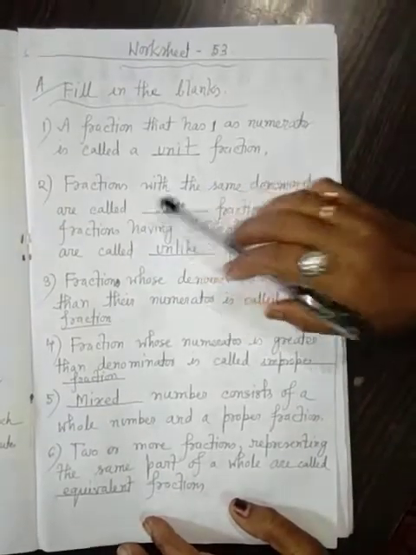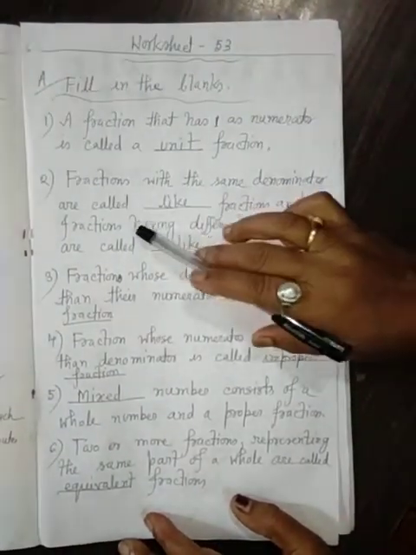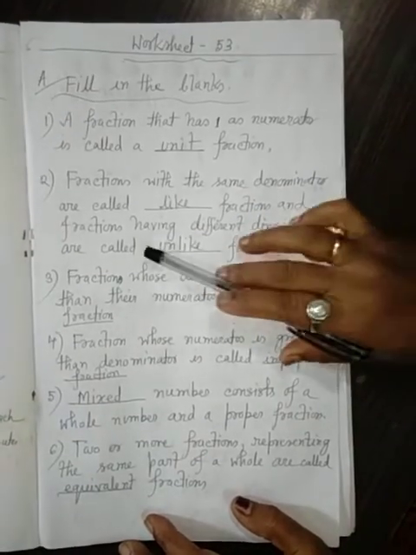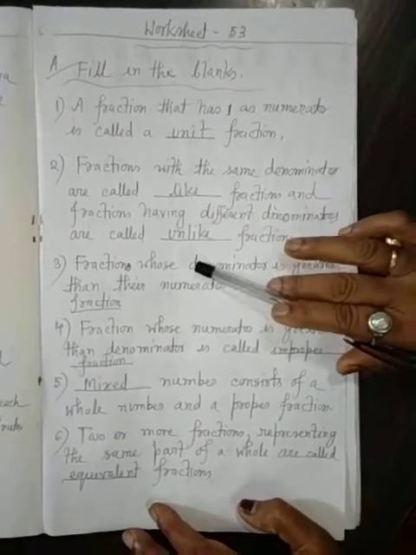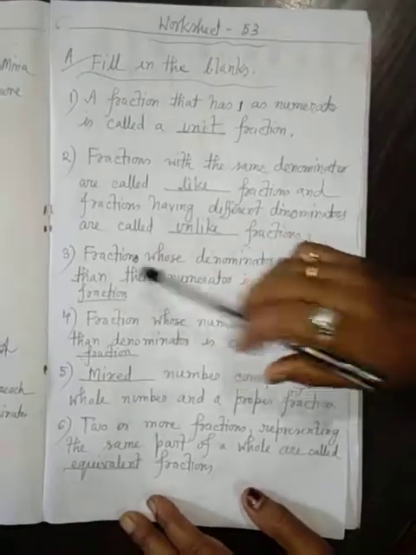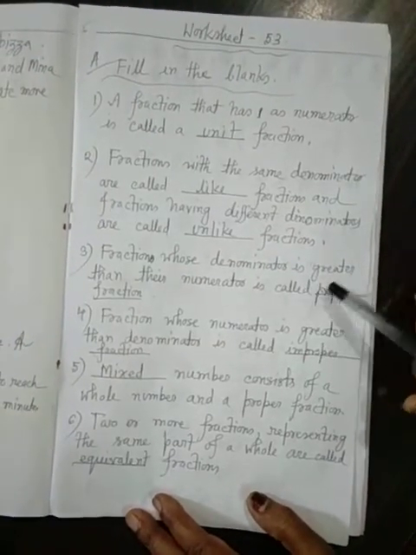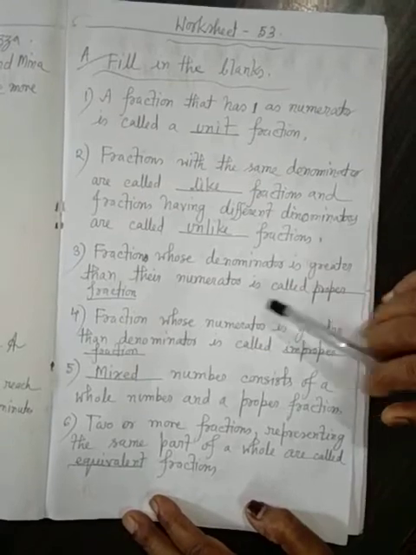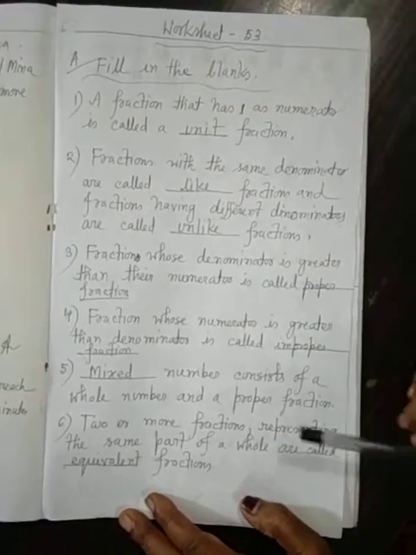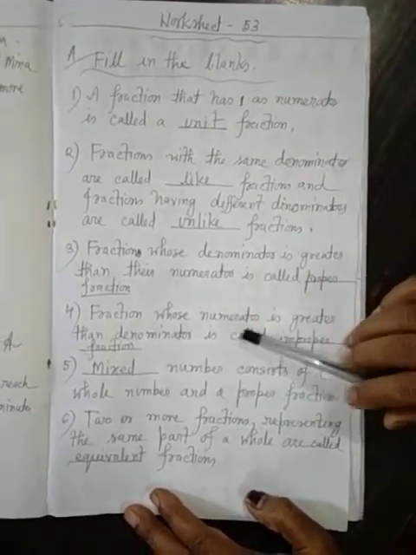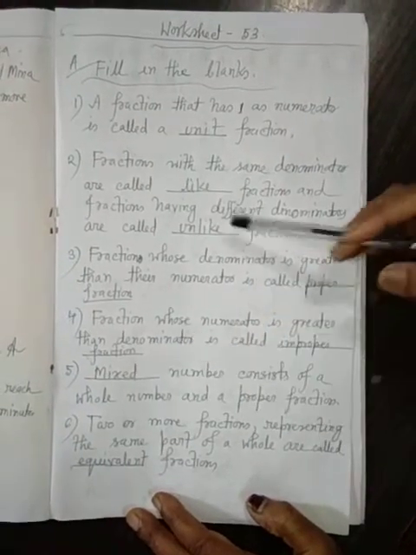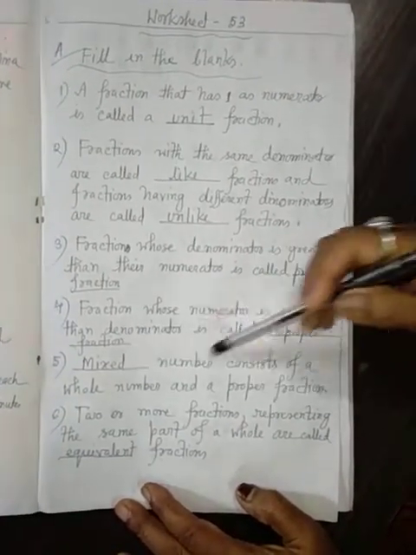2. Fractions with the same denominator are called like fractions, and fractions having different numerators are called unlike fractions. 3. Fraction whose denominator is greater than their numerator is called proper fraction. 4. Fraction whose numerator is greater than denominator is called improper fraction.